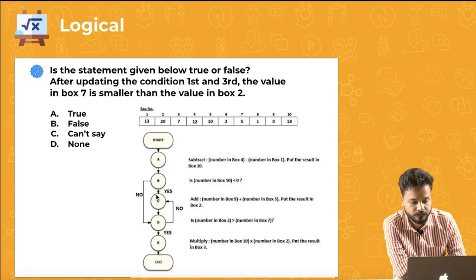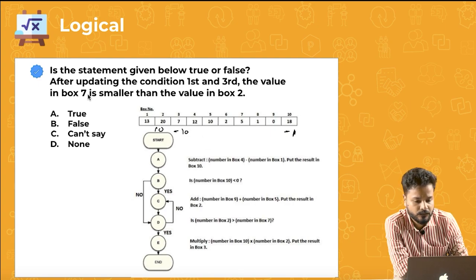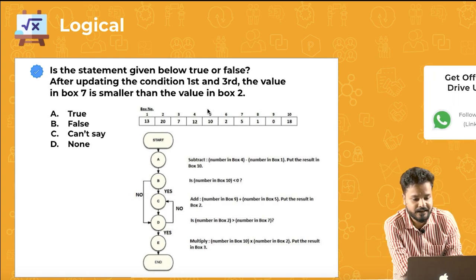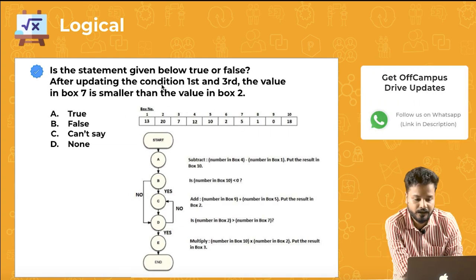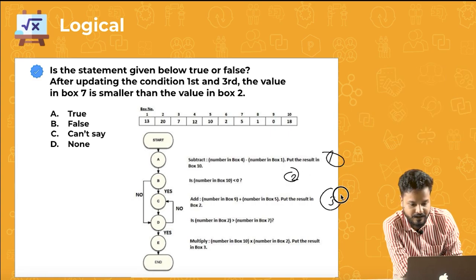Okay. So as we have already seen what the values were here and there, guys. This value was minus 1, this was 10 and this was minus 10 from the previous knowledge that we have, right? But we are not going to do that. What they are doing is they are actually going till the first and third condition only. So this is the first condition, this is the second condition and this is the third condition. So we have to actually go till here only.